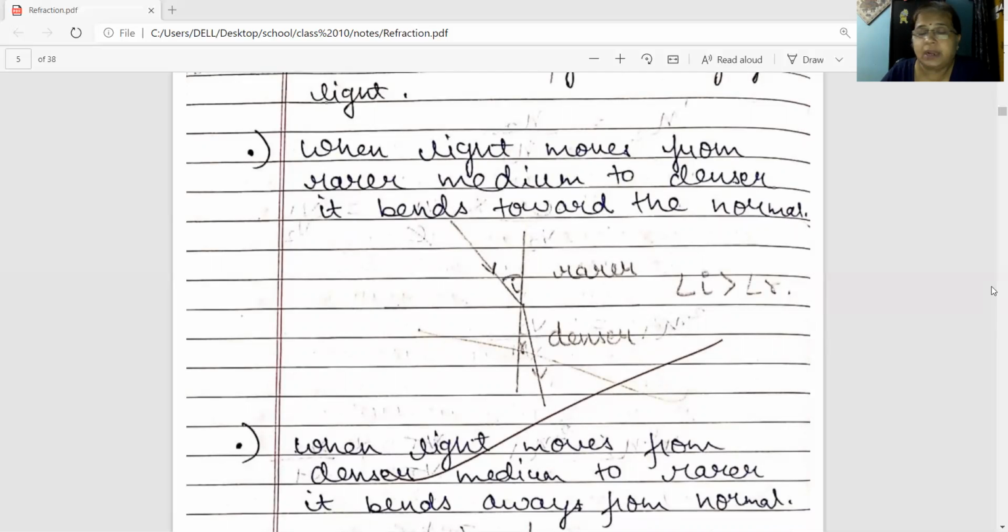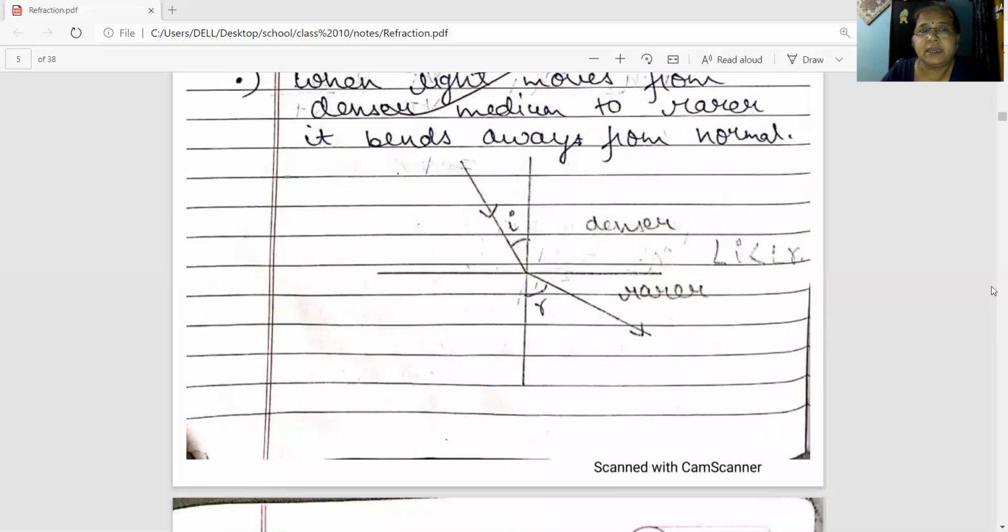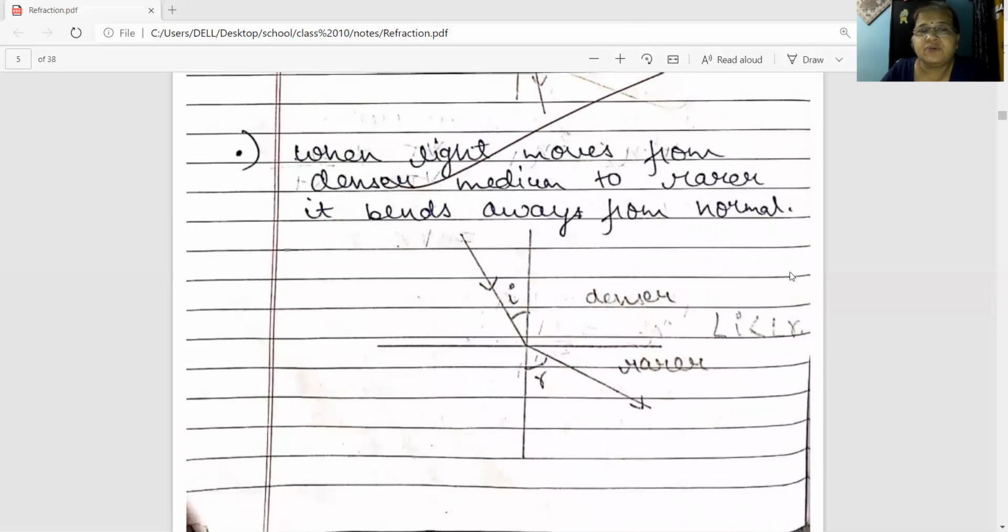Now what happens when the light moves from denser to rarer? See this diagram. When the light moves from denser medium to rarer medium, it bends away from normal. Here, the angle I is less than angle R. That is, angle of incidence is less than angle of refraction. See here, the refracted ray is moving away from the normal.